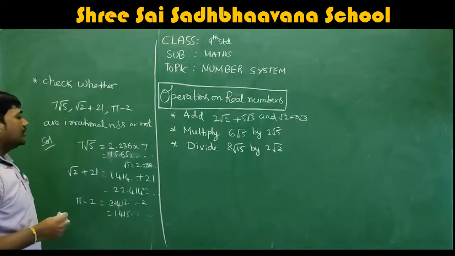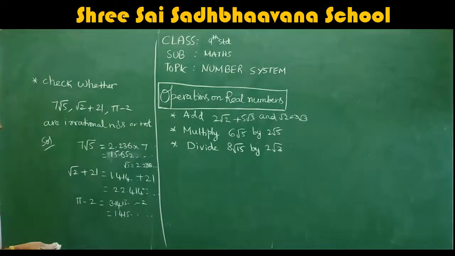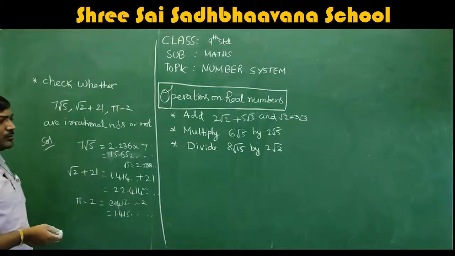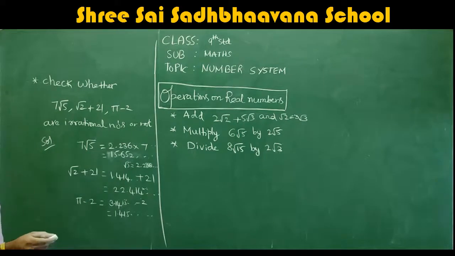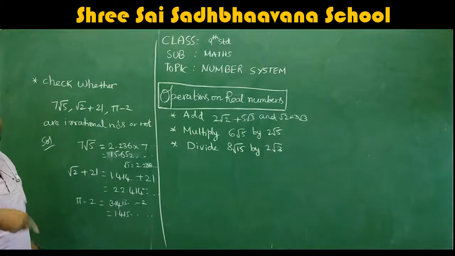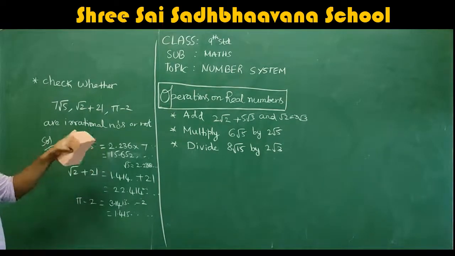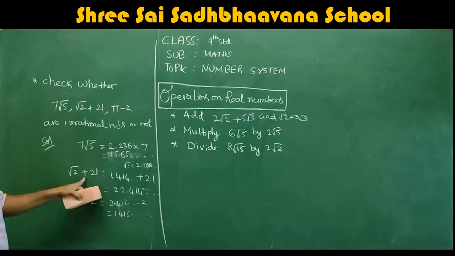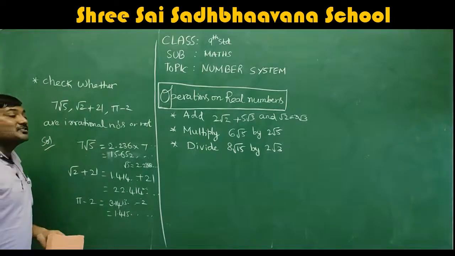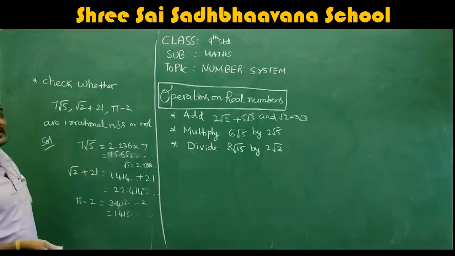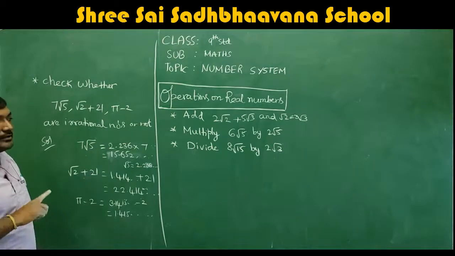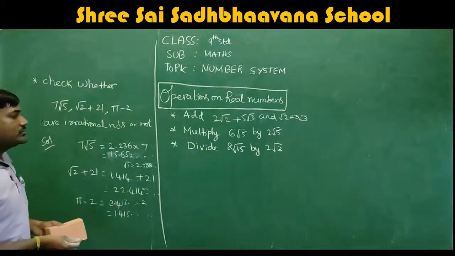One thing you observe in this: any rational number multiplied or divided or added or subtracted with an irrational number will again give you an irrational number. Any rational number multiplied with an irrational number, or added with an irrational number, or subtracted from an irrational number, the answer will be an irrational number itself. Remember that. I hope you understood this.